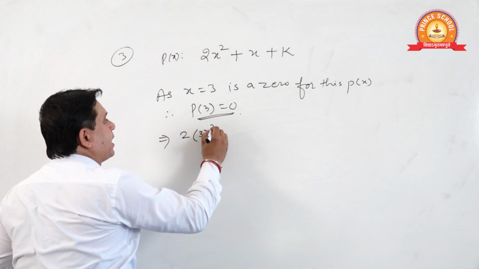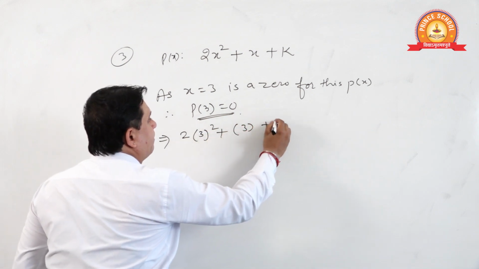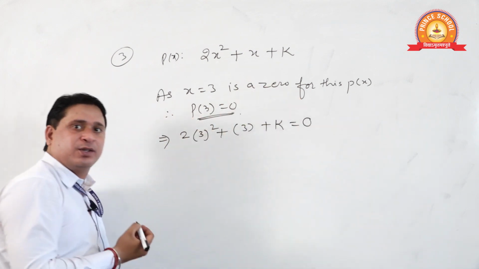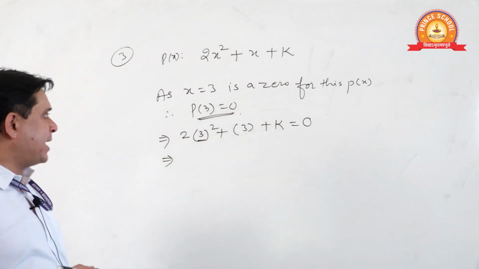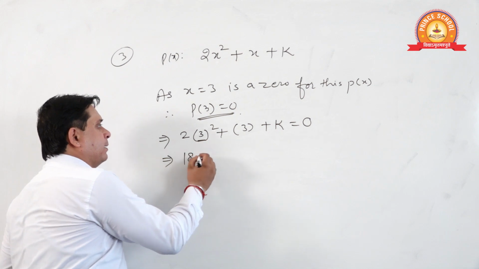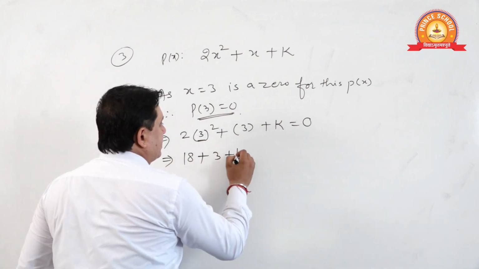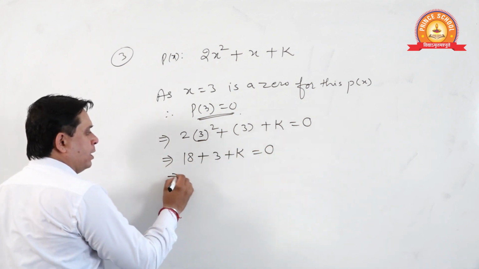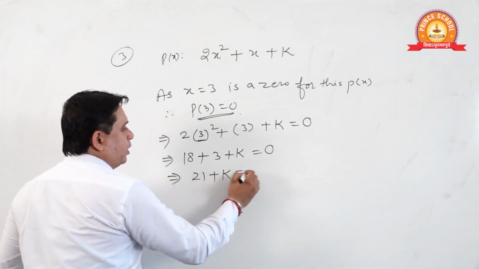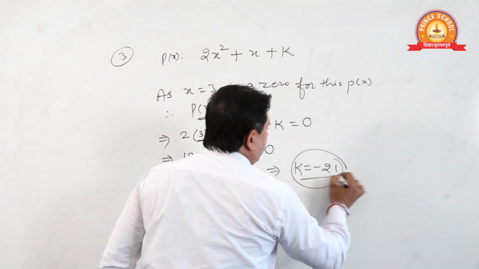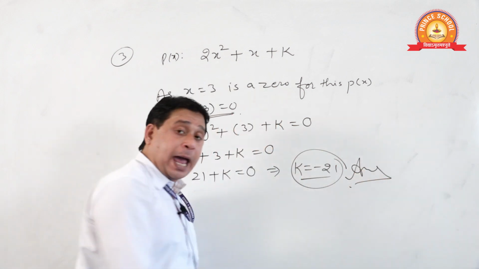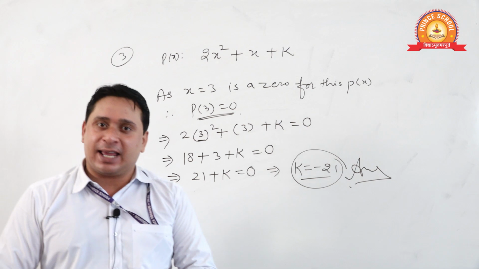Done? Now see, put x is equal to 3. 2 into 3 square plus 3 plus k is equal to 0. 3 square is 9, yes or no? 2 into 9 is 18, plus 3 plus k is equal to 0. 21 plus k is 0. From here k is minus 21. Yes or no, dear students? Am I right?